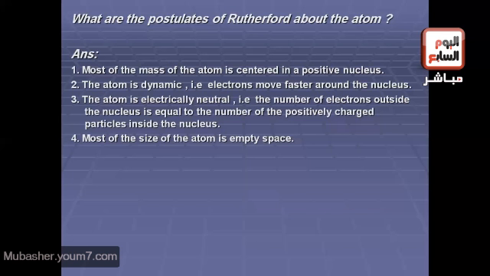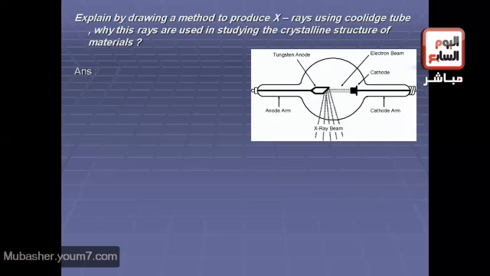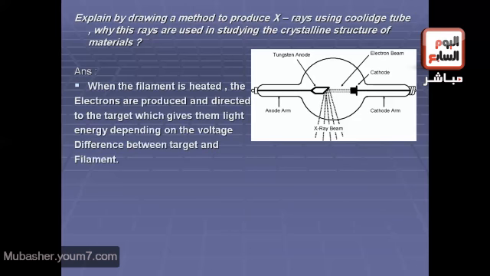Okay, another question. Explain by drawing a method to produce X-rays using the Coolidge tube, and why these rays are used in studying the crystalline structure of materials. Here we see the shape of the Coolidge tube, which is used to produce X-rays, and it consists of number 1, the target material; number 2, the filament, which is a source of electrons when it is heated; and the target connected to the anode, which is a copper cylinder. Okay, what happens when we need to produce X-rays?